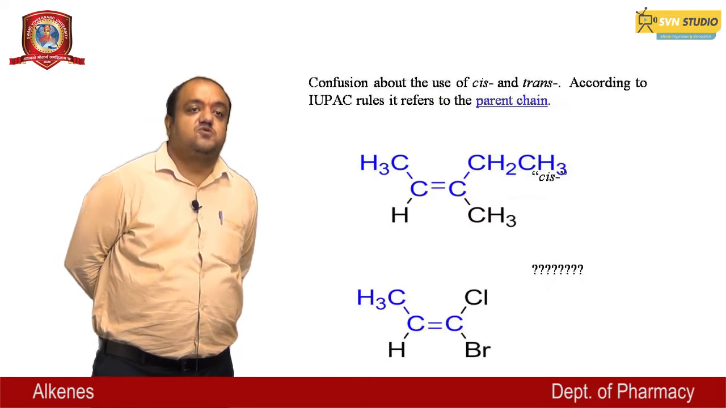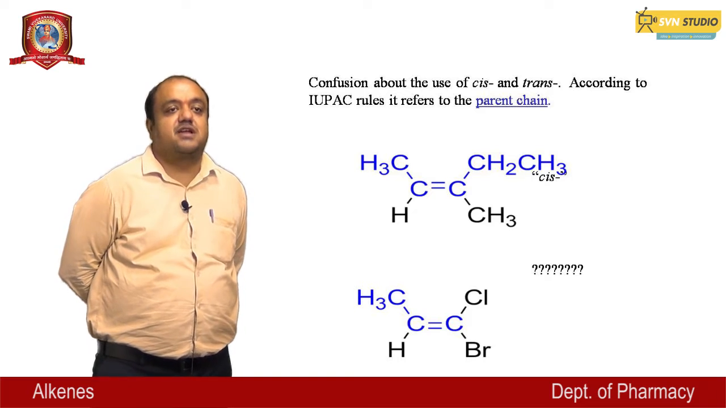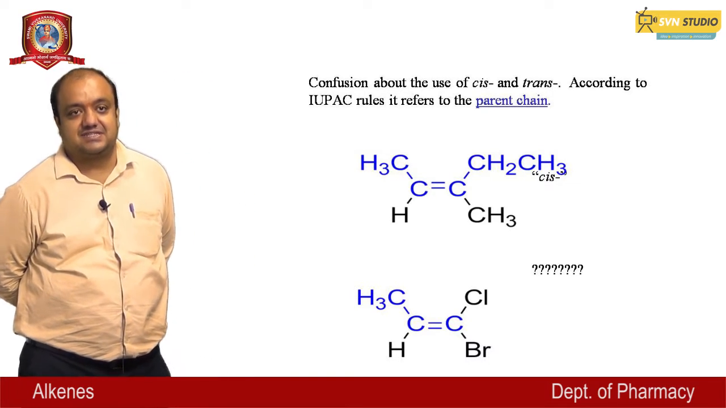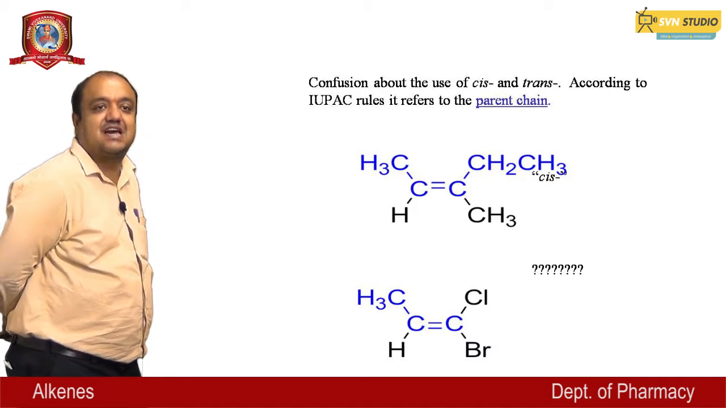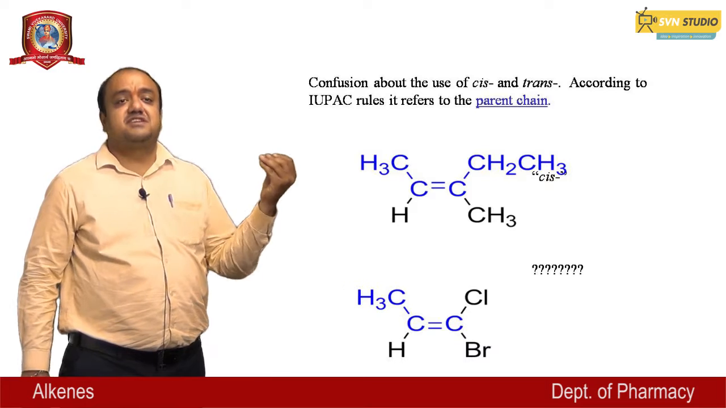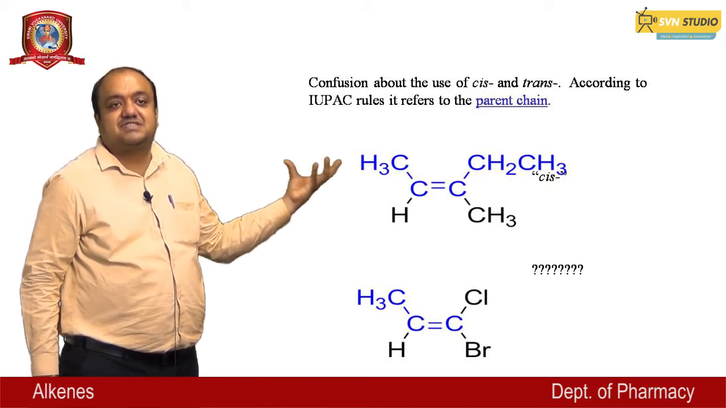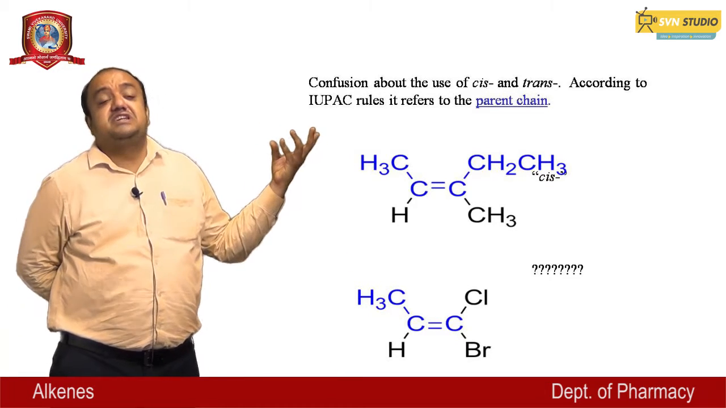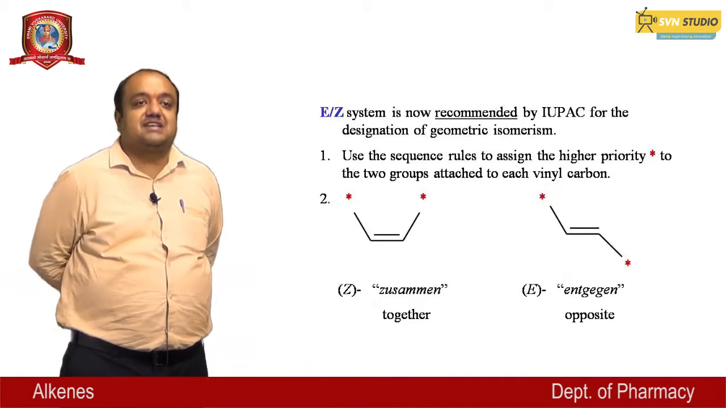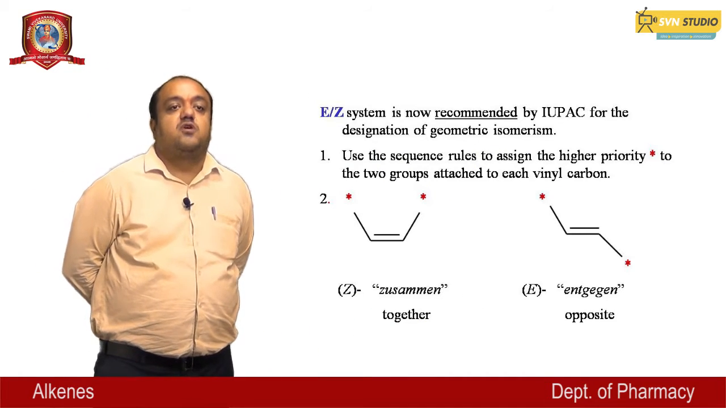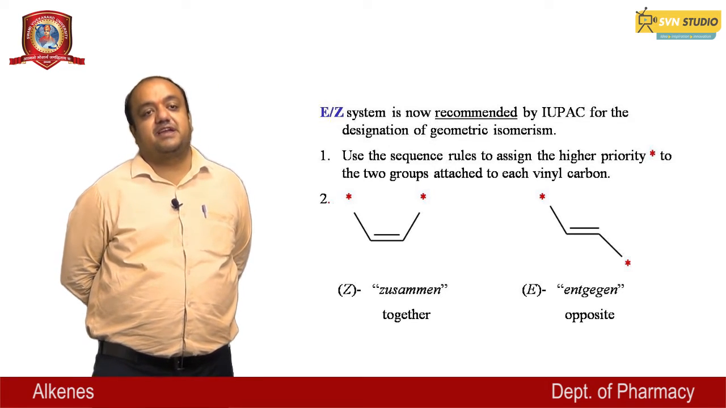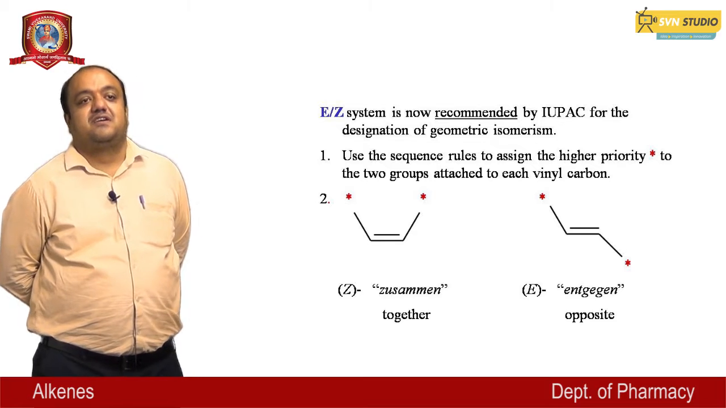There is confusion about the use of cis and trans. According to IUPAC rules, it refers to the parent chain. Structure 1 is the cis isomer, and then structure 2. Because of the confusion in this nomenclature, we use the E and Z system of nomenclature. The EZ system is now recommended by IUPAC for the designation of geometrical isomerism.